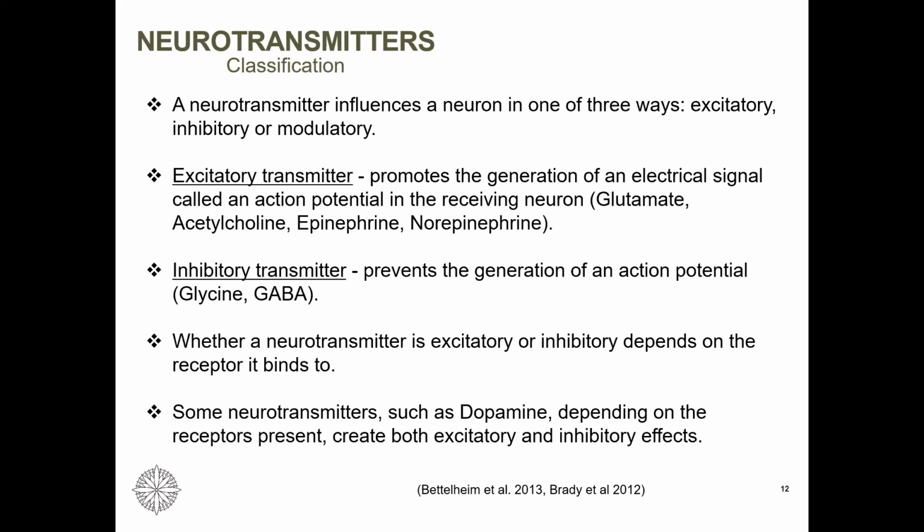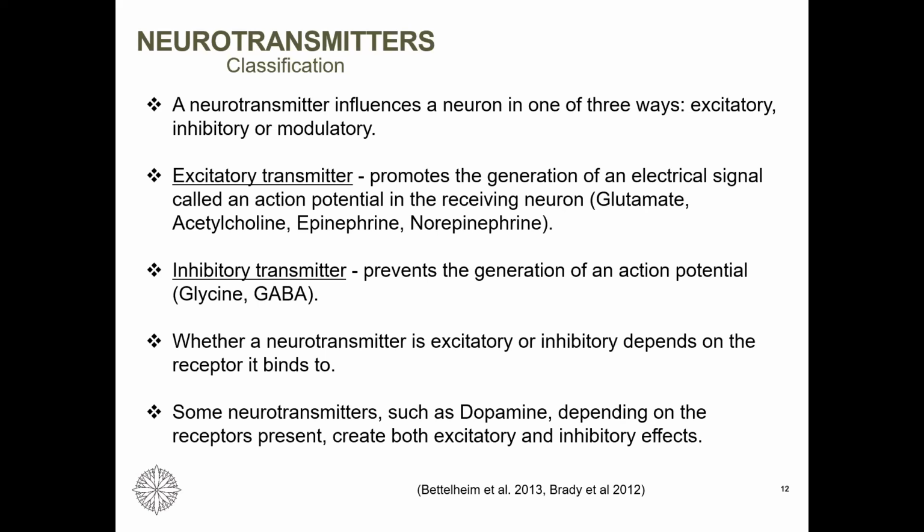So this slide is telling us about the other classification. Apart from the structural classification, we can call neurotransmitters excitatory, inhibitory, or modulatory. An excitatory one promotes generation of an electric signal called an action potential in the receiving neuron.